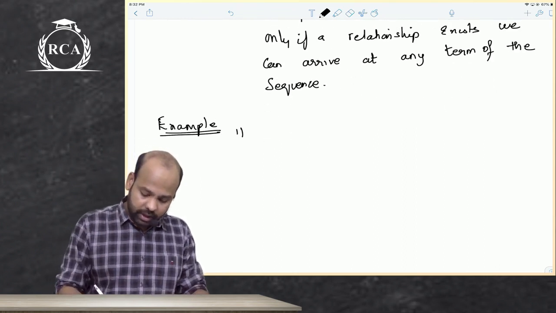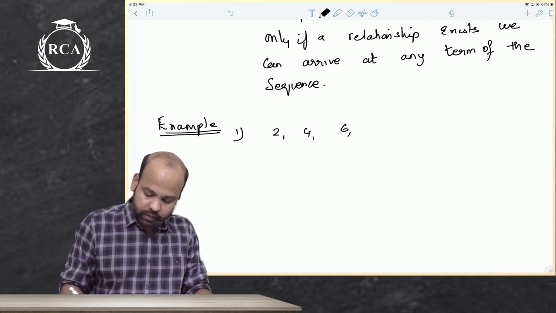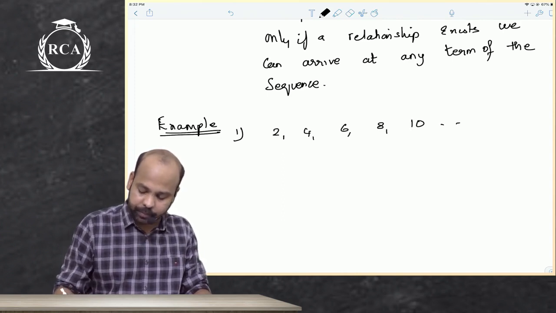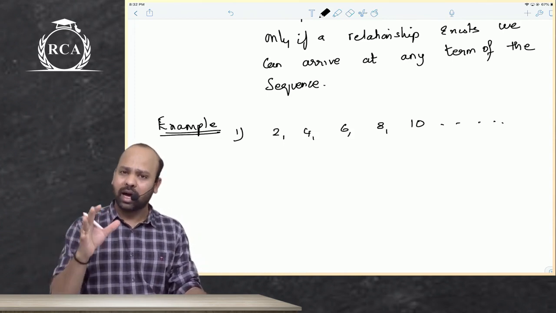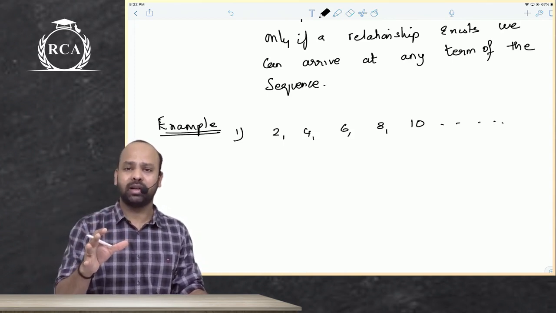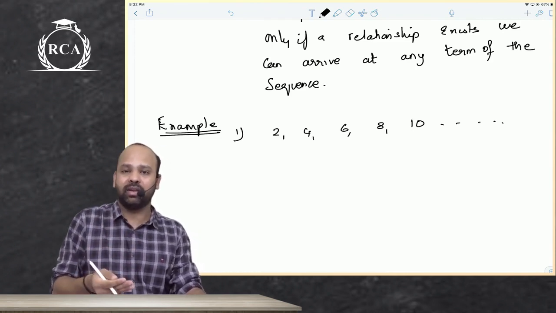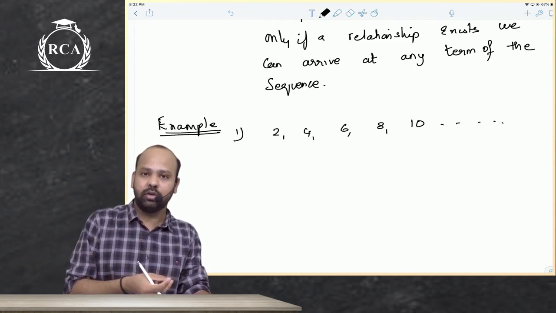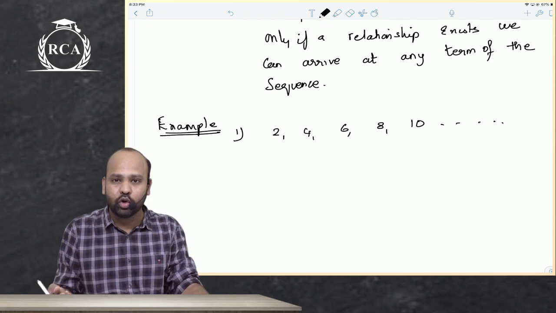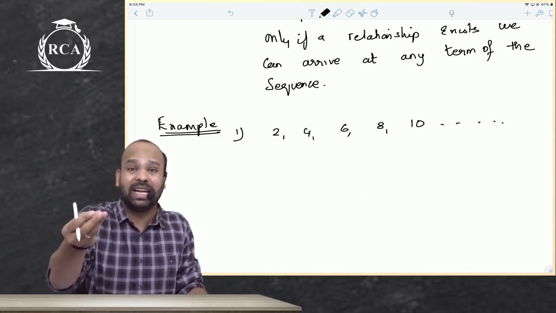Say, guys, if I tell you that my numbers are 2, 4, 6, 8, 10. Now don't you know, beta, that here every term is increasing? Are you able to establish a mathematical relationship? Yes, you are able to establish a relationship here. Every term is increasing by 2. Every term is 2 more than the preceding term. Yes or no? So yes, using this rule, using this relationship, I will be able to arrive at any term of the sequence.